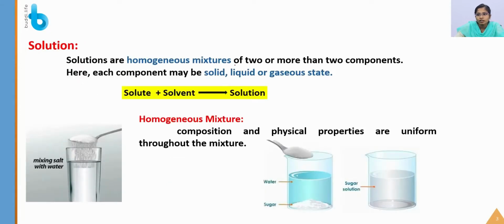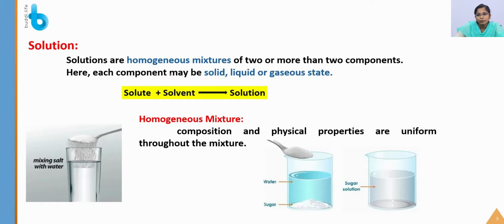Solutions are homogeneous mixtures of two or more than two components. So what is a mixture? A mixture is the combination of two substances. These mixtures are classified into two types, homogeneous mixture and heterogeneous mixture. If the composition is uniform, then it is known as a homogeneous mixture, and if the composition is not uniform, then it is known as a heterogeneous mixture.